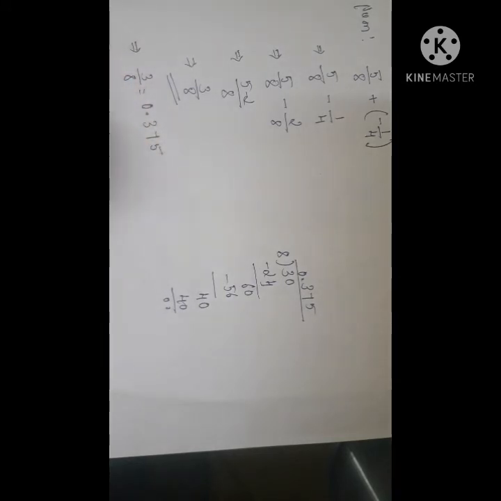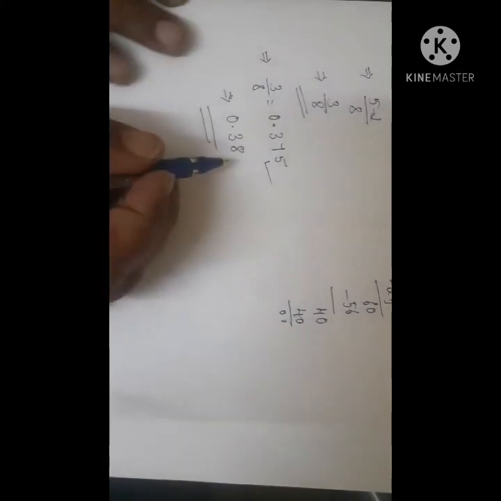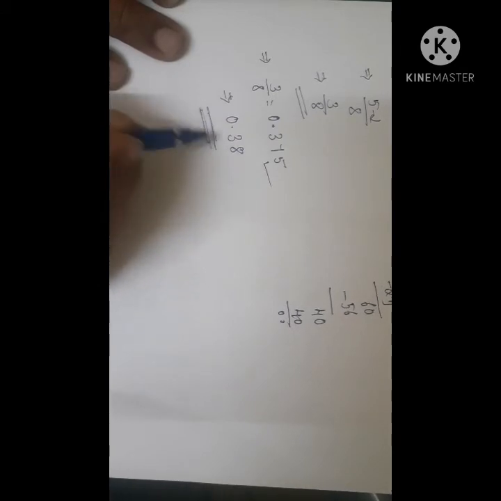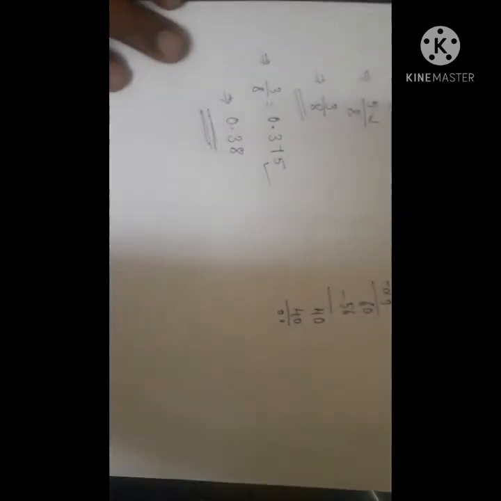So the decimal form of 3 by 8 is 0.375. I want to correct it to 2 decimal places. Therefore you have to check the third decimal. It is 5, hence you have to add one more to this 7. Then the final answer becomes 0.38. This is the complete solution of the fourth sum.